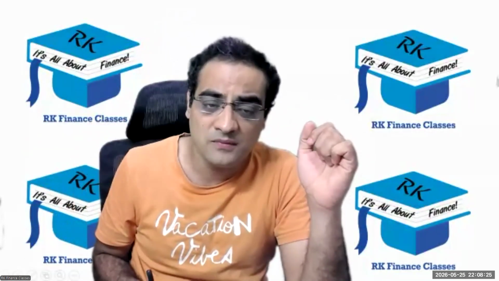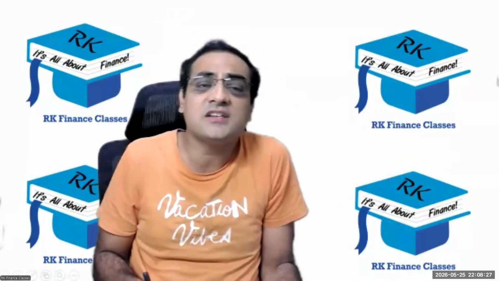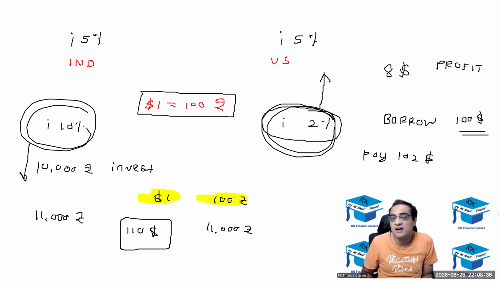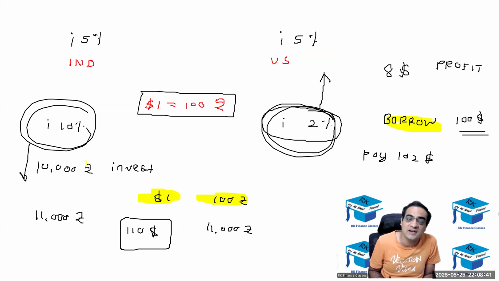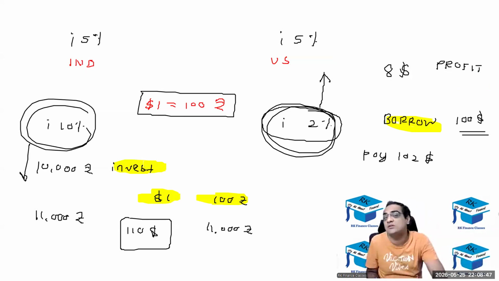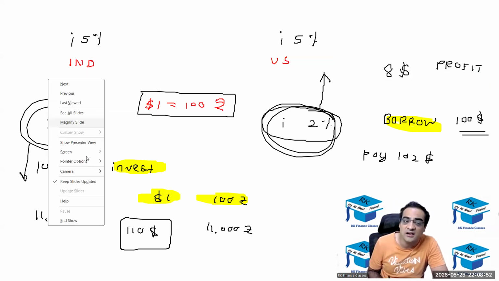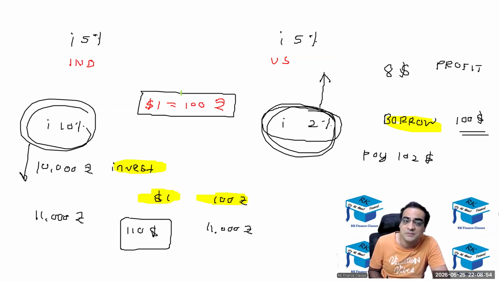See, if the exchange rate wasn't going to be fixed after one year, then people wouldn't have the guts to do this. People won't be borrowing the money from US and lending in India when they are not sure about what the exchange rate could be at the time of converting back to dollars. Because the exchange rate is kept fixed, people have this kind of confidence to do this.